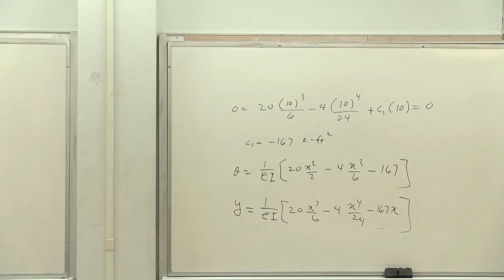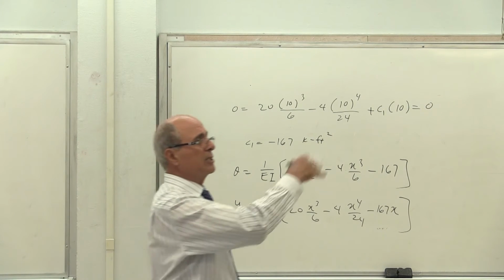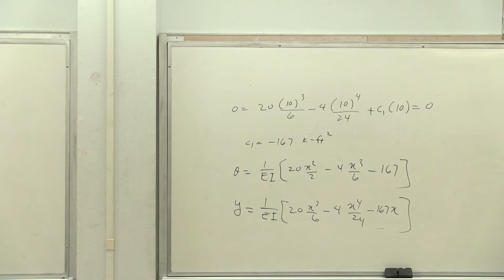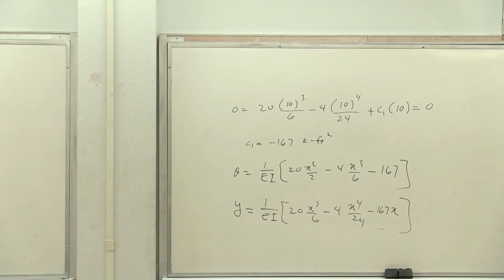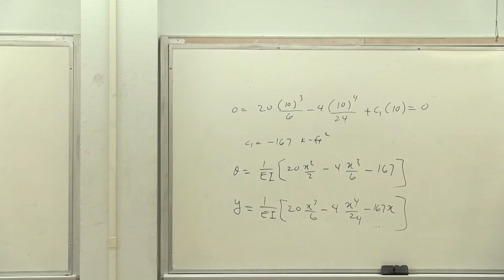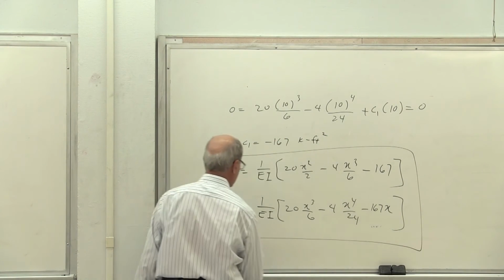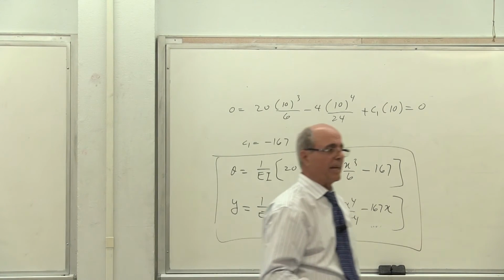Now, what question you want to answer depends on what they are asking you. Sometimes they ask you to do it here. Sometimes they ask you to. What did I ask you to do? You wrote it in your note. What do you want to do? Theta at A. At A, x equal to 0. So here is the rest of the problem. This, you put in the box. This is the goal. We achieve our goal. We find the theta and y.